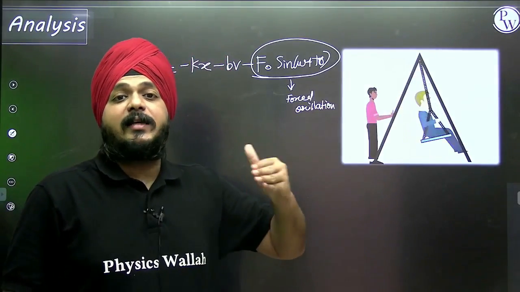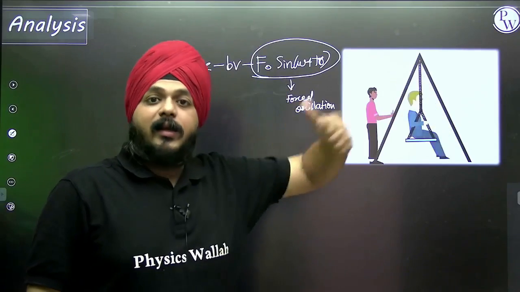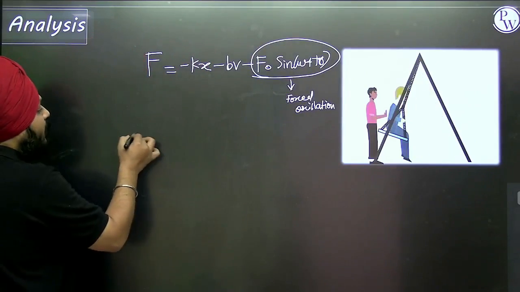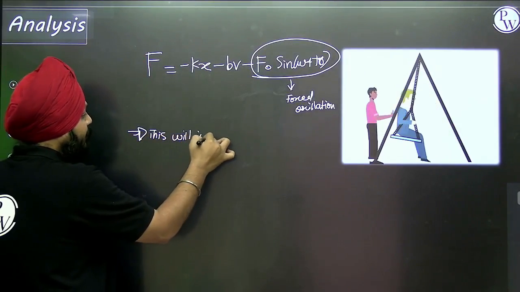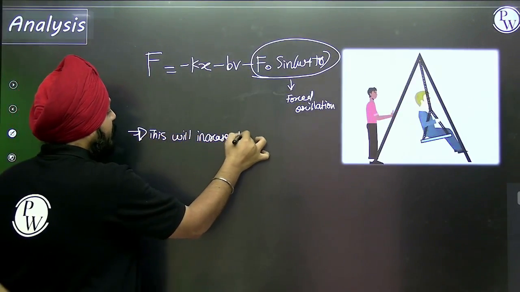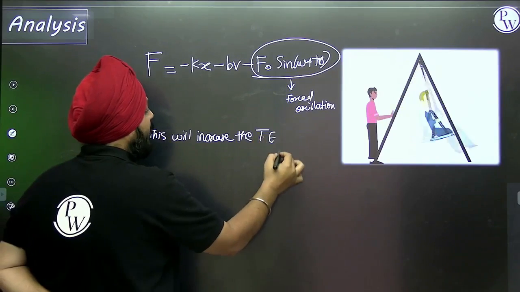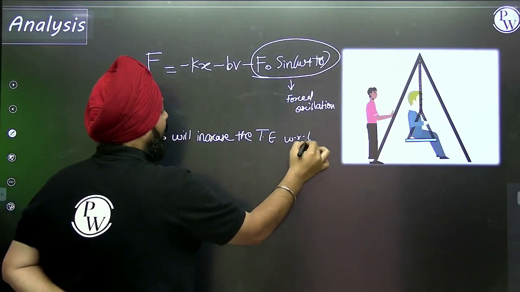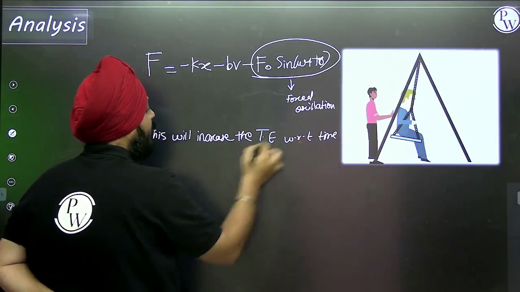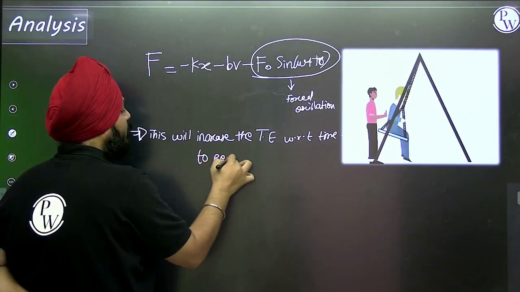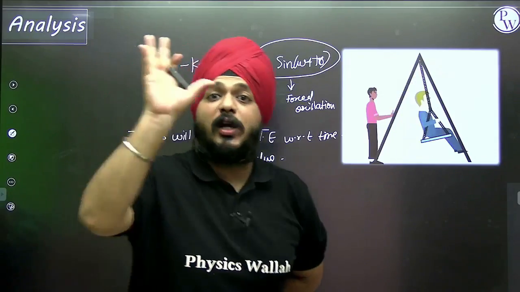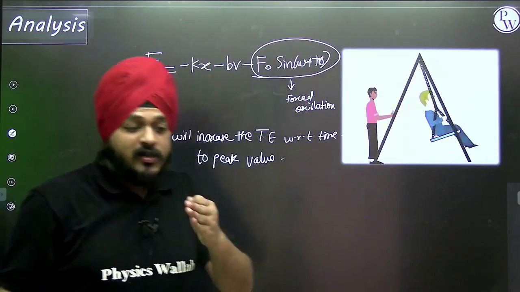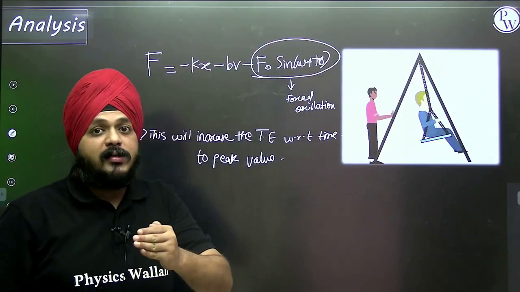Slowly it will increase the total energy with respect to time to the peak value. Now here comes the situation of resonance.